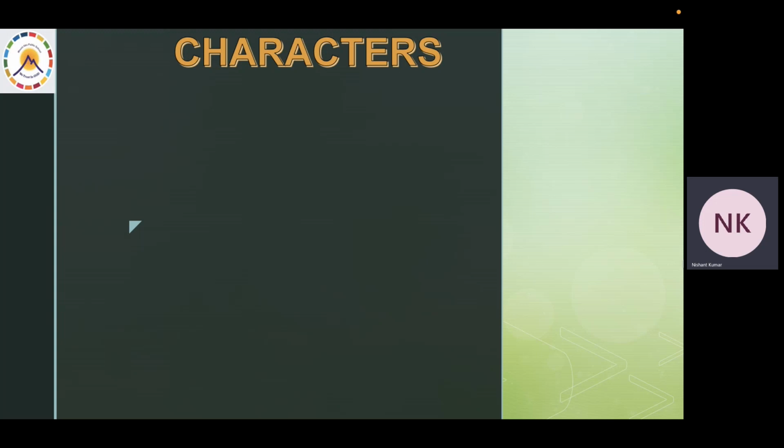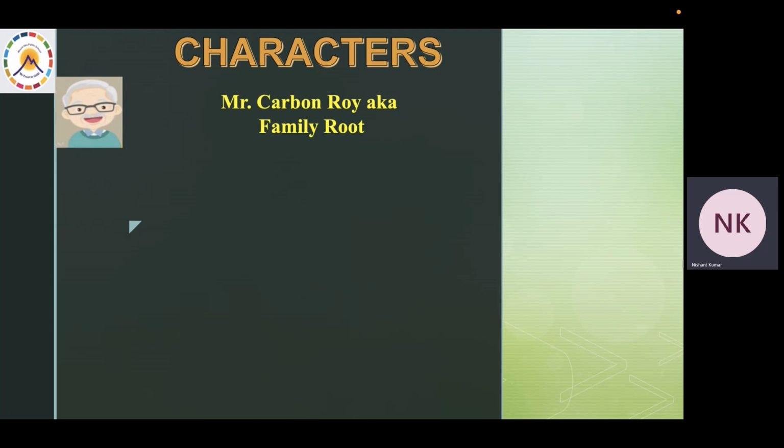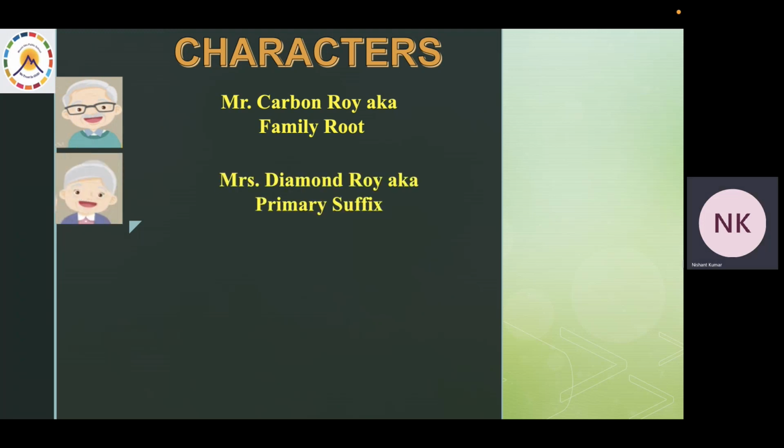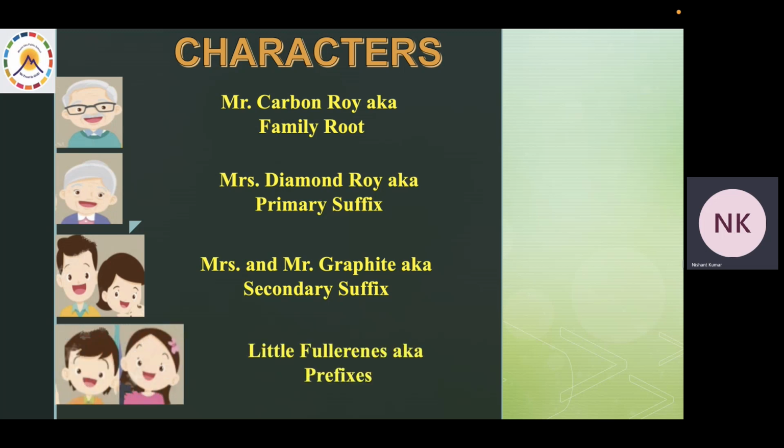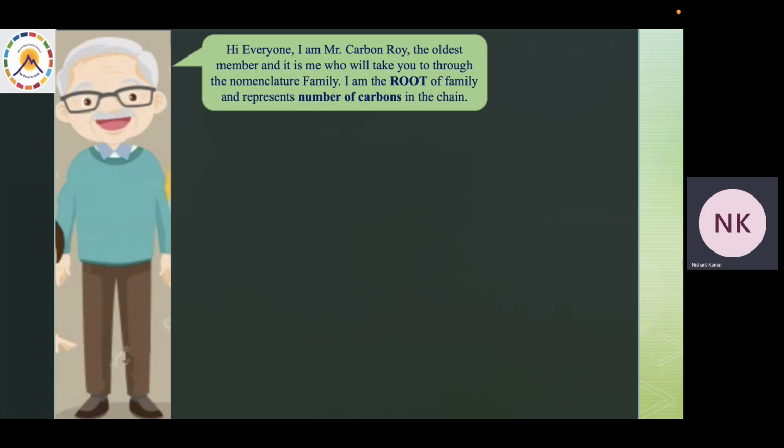First, let me introduce the characters of the family. He is Mr. Carbon Roy, aka the family root. She is his wife, Mrs. Diamond Roy, aka primary suffix. Then come Mrs. and Mr. Graphite, aka secondary suffix. And lastly come the little fullerenes, aka the prefixes.